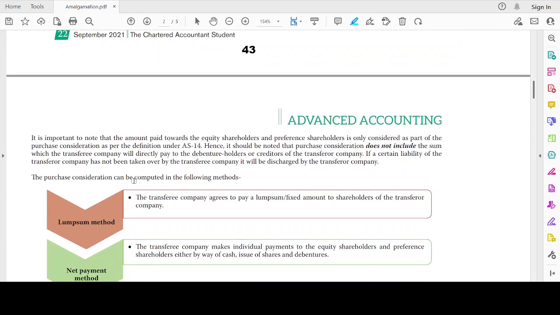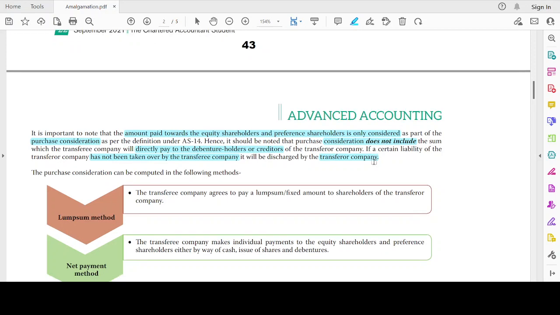Now, it is important to know that only the amount paid to equity shareholders and preference shareholders, that is merely the shareholders, is considered as purchase consideration under AS 14, and not amounts towards debt. Hence, the purchase consideration does not include the sum which the transferee company will pay directly to the debenture holders or creditors of the company. If a certain liability of the transferor company has not been taken over by the transferee company, it will be discharged by the transferor company.